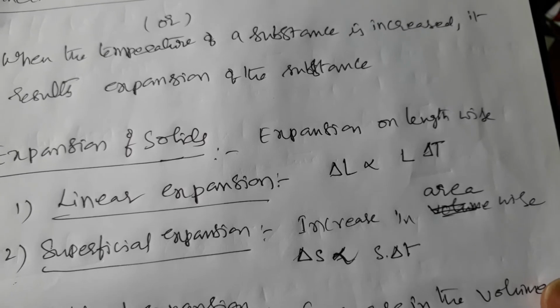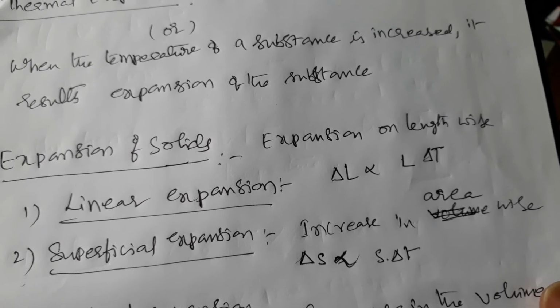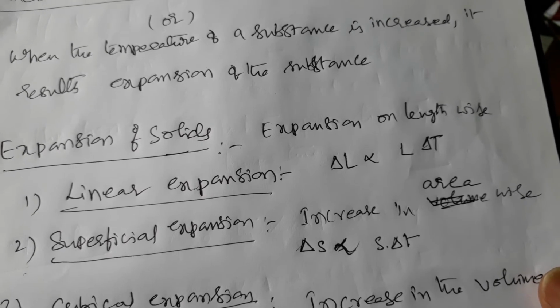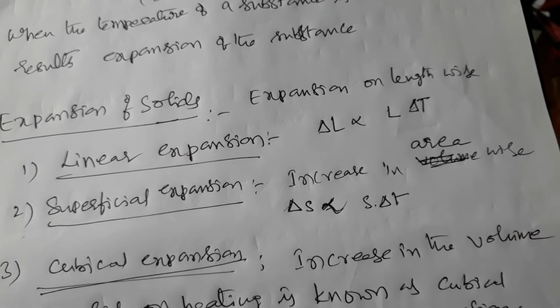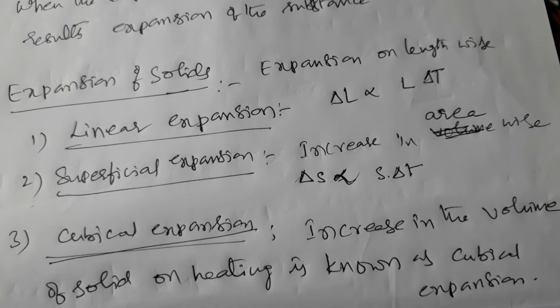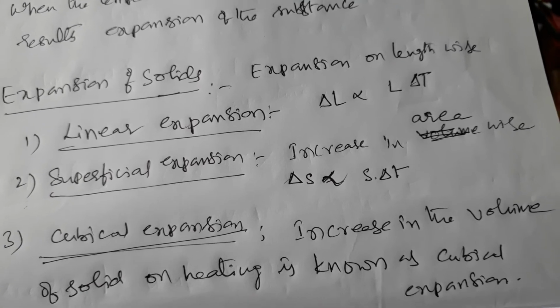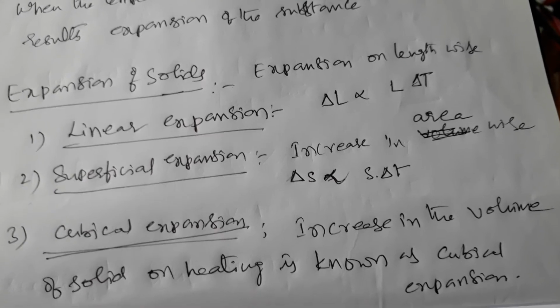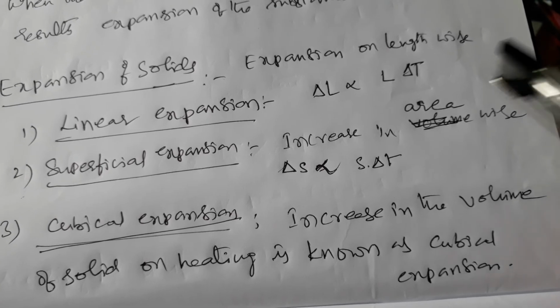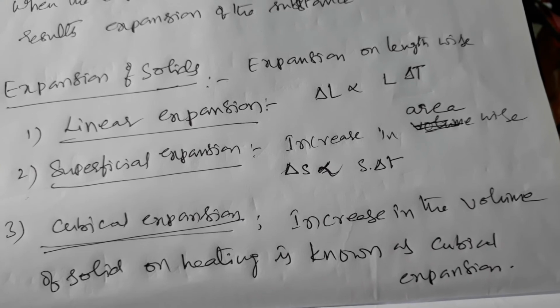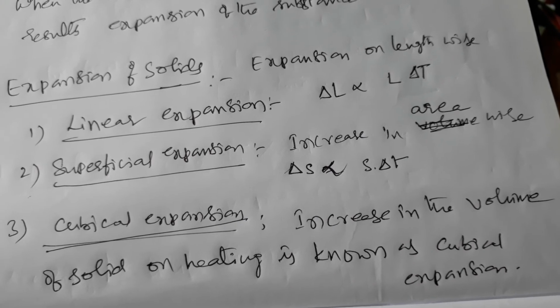Expansion of solids: solids expand on heating. Expansion of solids can be classified into three types: linear expansion, superficial expansion, cubical expansion. What is linear expansion? An object expanding lengthwise is called linear expansion.